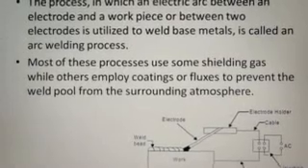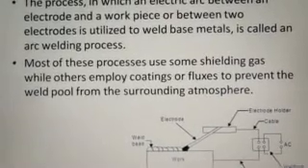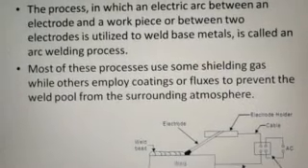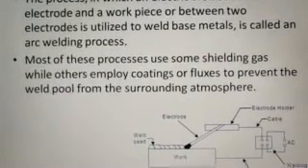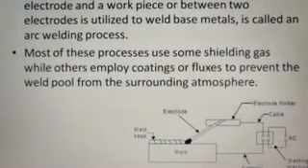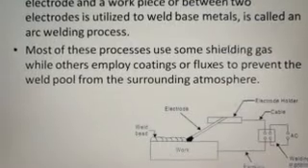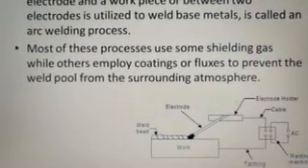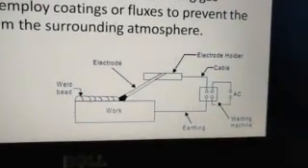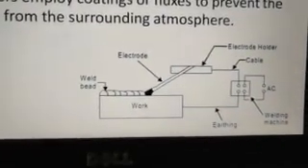That coating is a flux, and when the flux melts it forms a shielding gas around the weld pool, thereby shielding it from oxidation, and then later forms a slag coating during cooling and solidification. So that is the experimental arrangement, or your equipment arrangement.